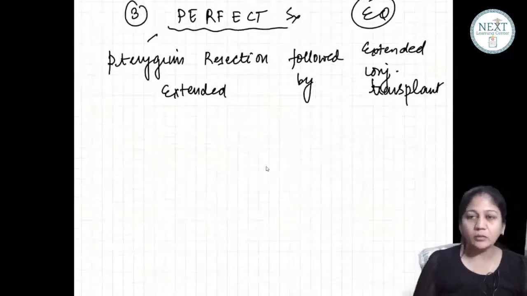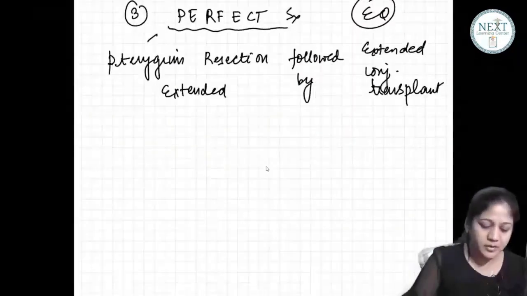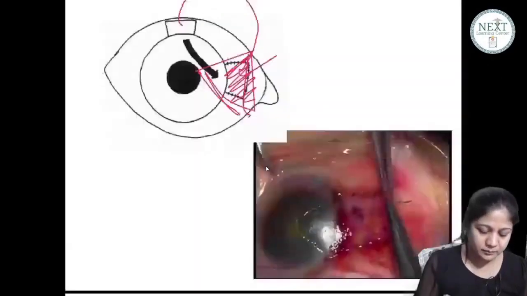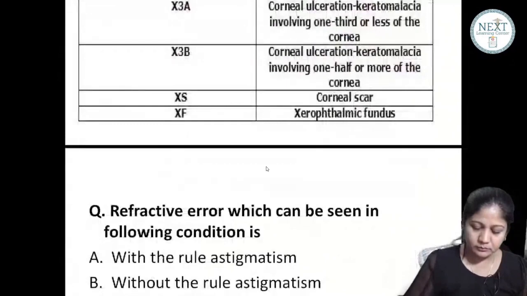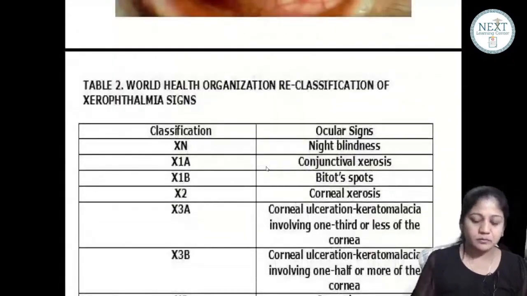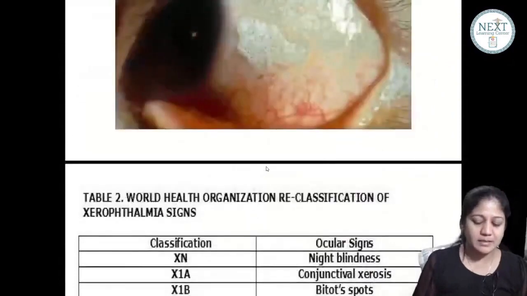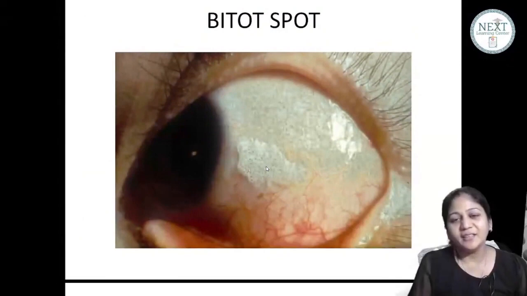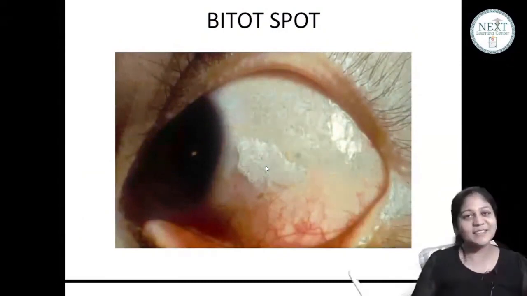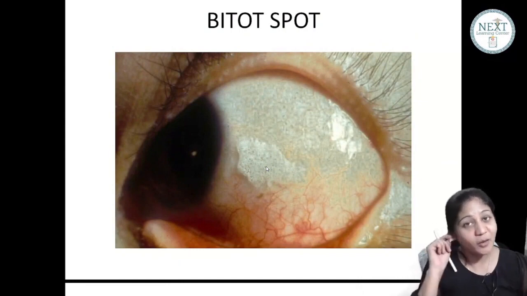Chalo. Now, the last topic from conjunctiva is this. Please see, all of you, what is happening here. What is this? So all of you can see, this is a Bitot spot. Now how to identify? This is absolutely opposite to pterygium.